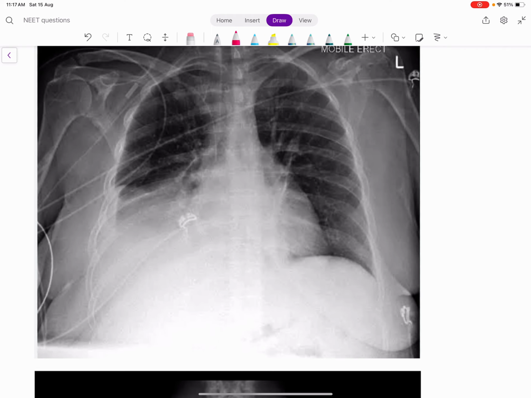See, this is an effusion. Can you see? The opacity is peripheral. The opacity is homogeneous. It comes like an S curve. So a peripheral homogeneous opacity obliterating the costophrenic angle. This is a pleural effusion. So this is a right-sided pleural effusion.